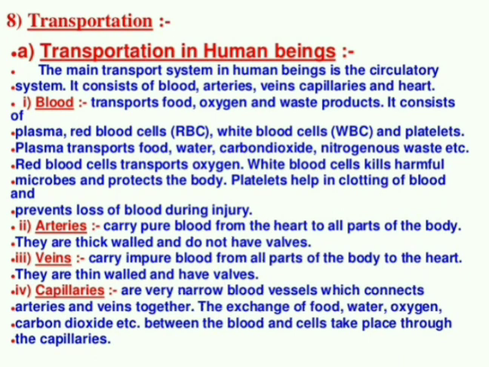Before that we want to know what the transport system consists of, what are the various parts of a transport system. The transport system is also known as the circulatory system, right? And that circulatory system consists of what? Already in your 7th standard you studied, it consists of blood, arteries, veins, capillaries and heart. These words are all familiar.